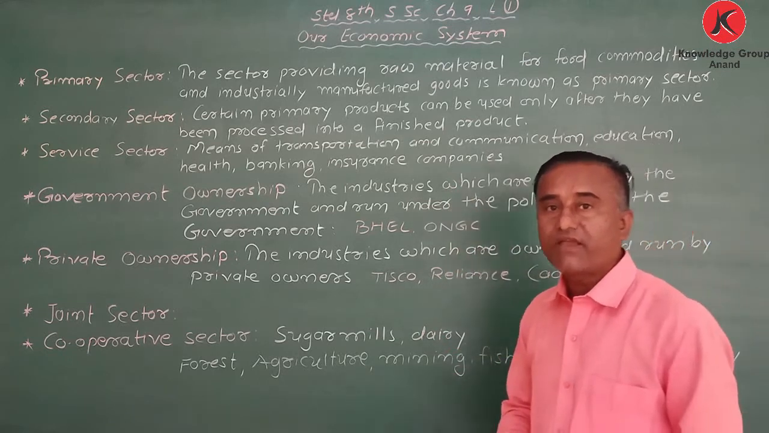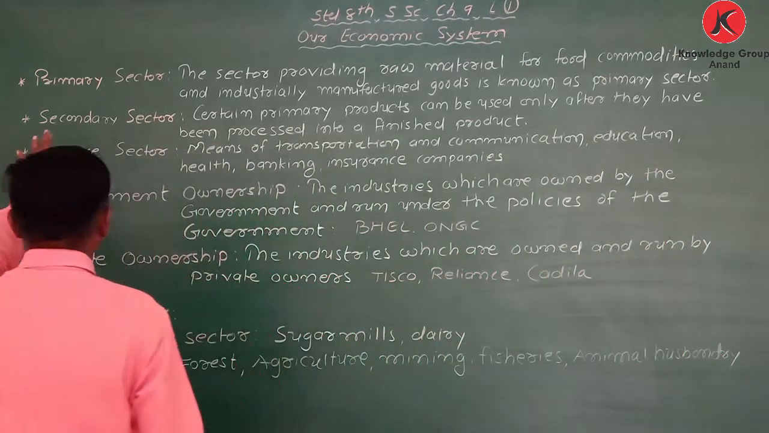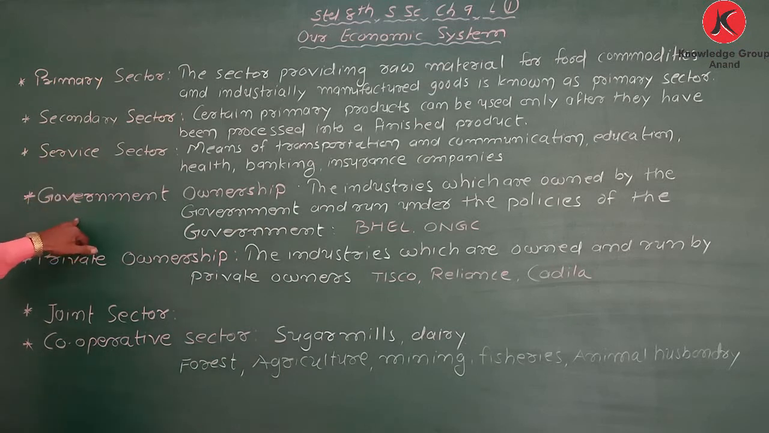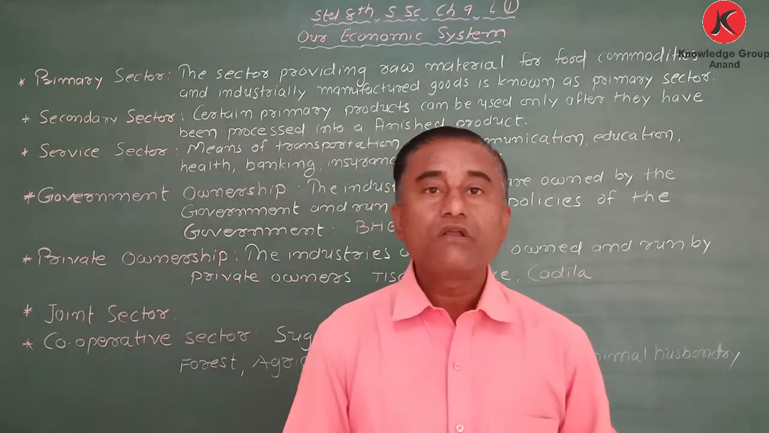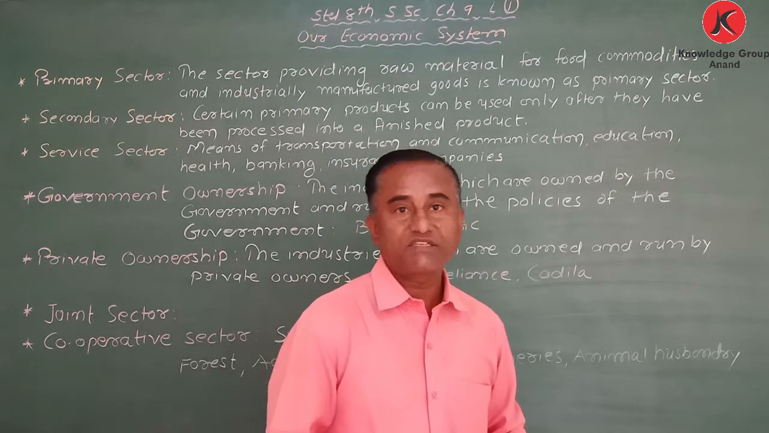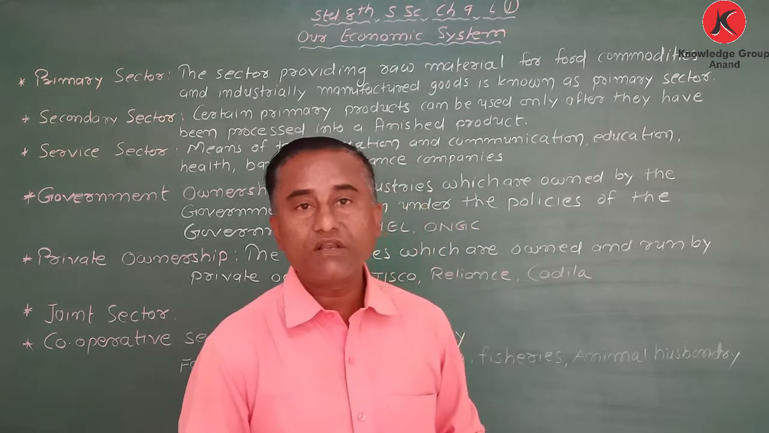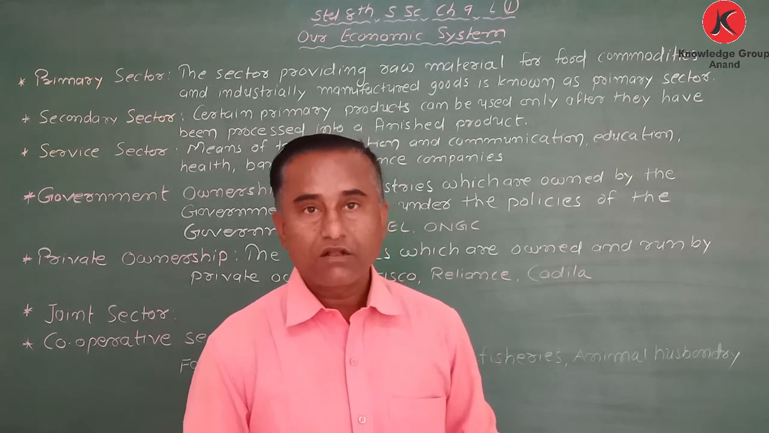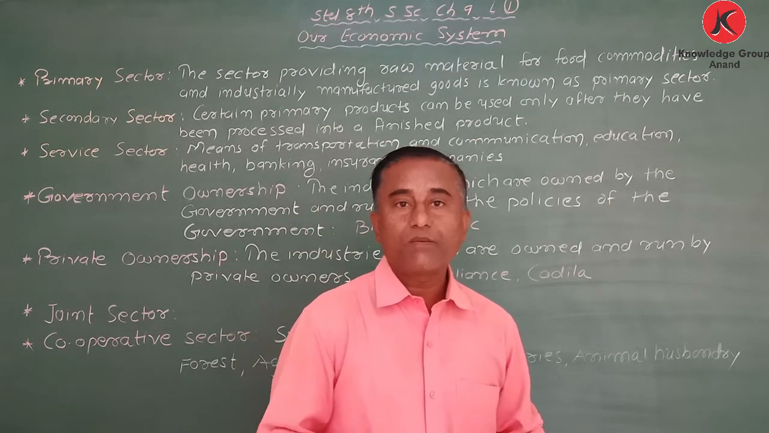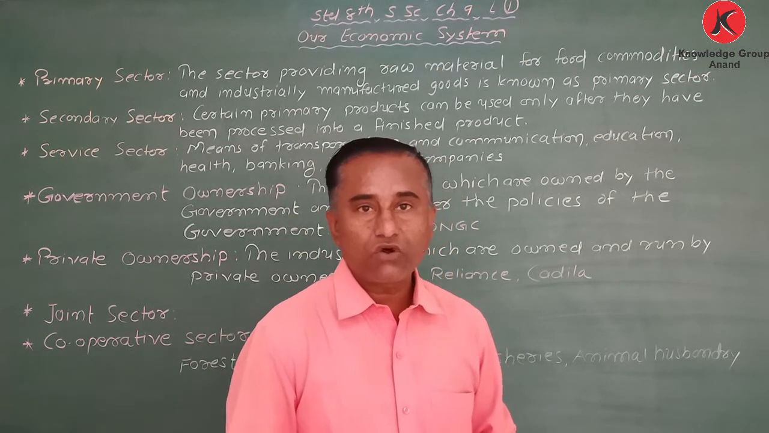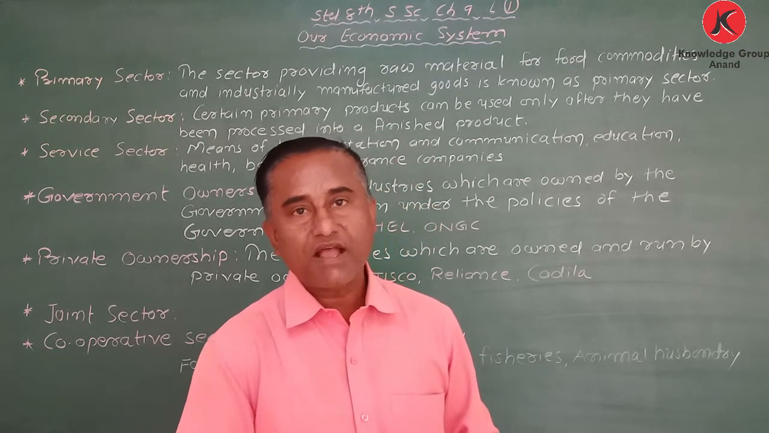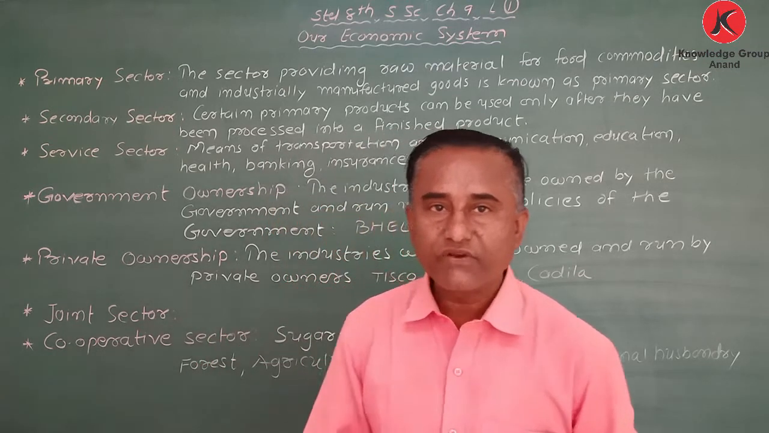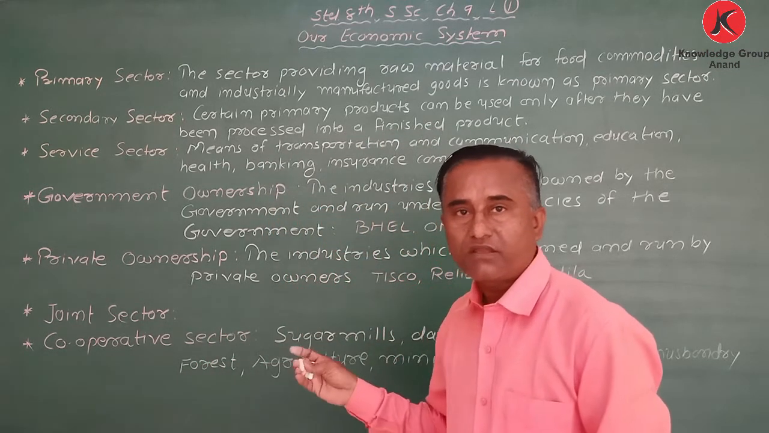Today I have explained about primary sector, secondary sector, service sector, government ownership, private ownership, joint sector and cooperative. My dear student, in the book one example is given about Kamal and Kanta. Kamal Bhai and Kanta Ben. About their work, how they well organized work. That I am going to explain in my second lecture. For today it is quite enough.